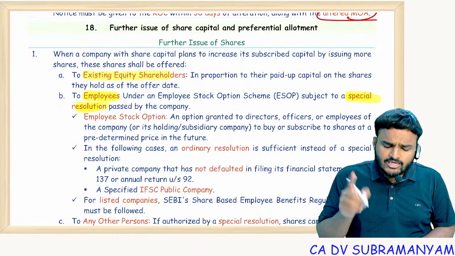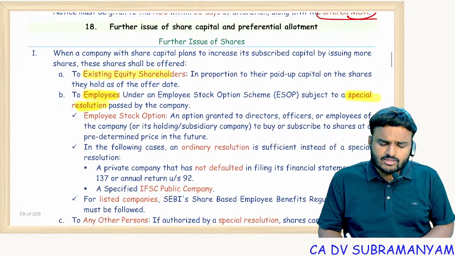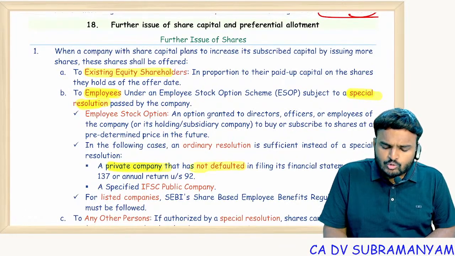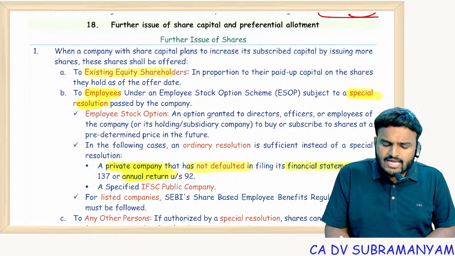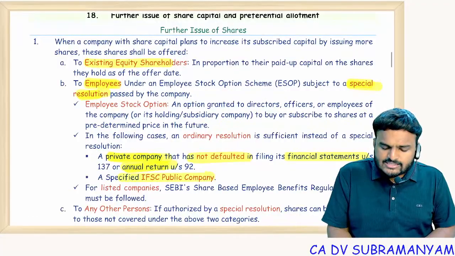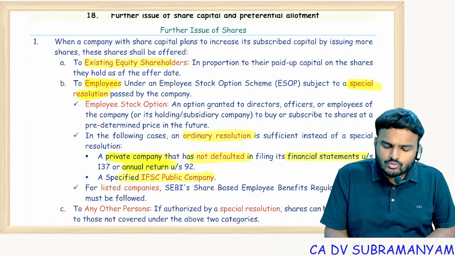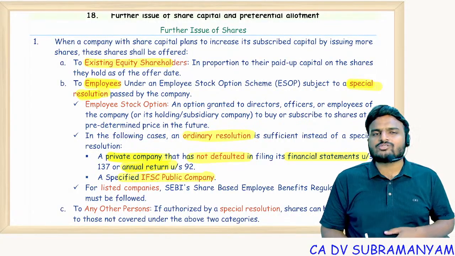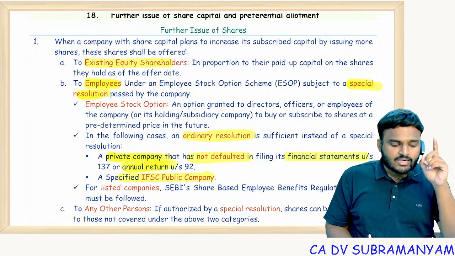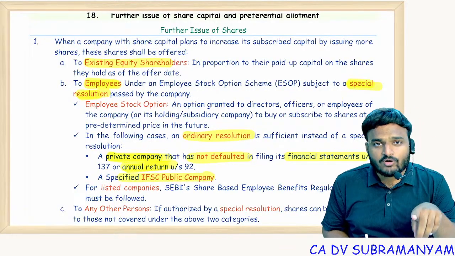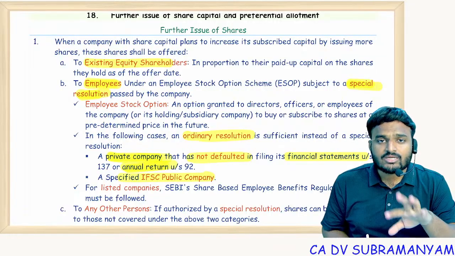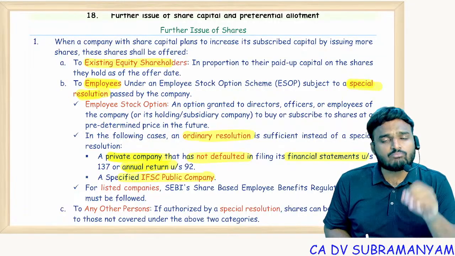But if you are a private limited company who has not committed a default in filing financial statements and annual returns, or if you are a specified IFSC public company, for you an OR is enough. Generally for ESOPs, an SR is required. But a private company which is a non-defaulter under sections 92 and 137, and a specified IFSC company, for them OR is enough.